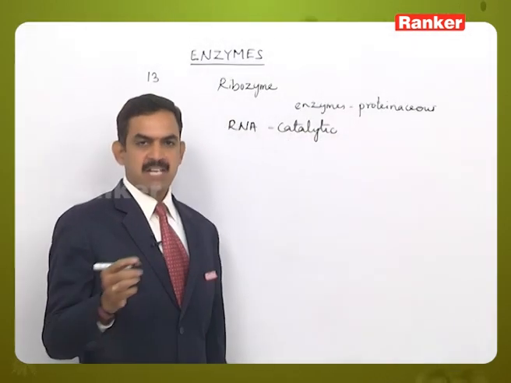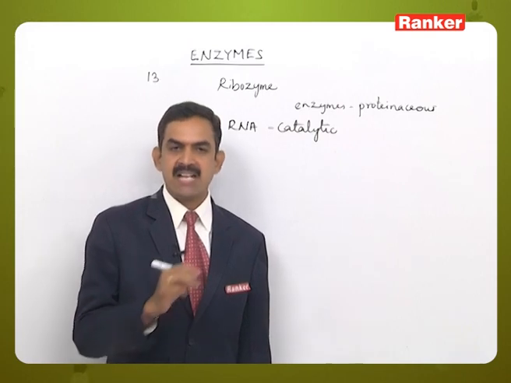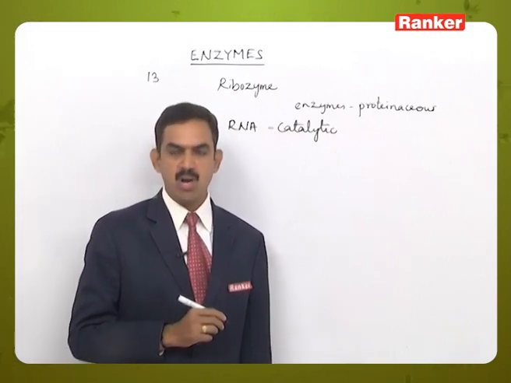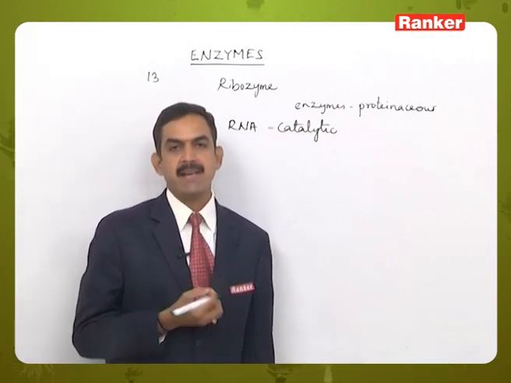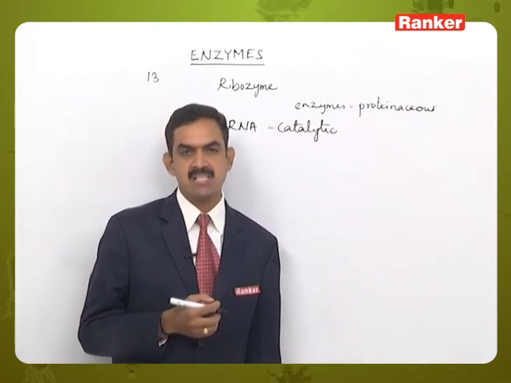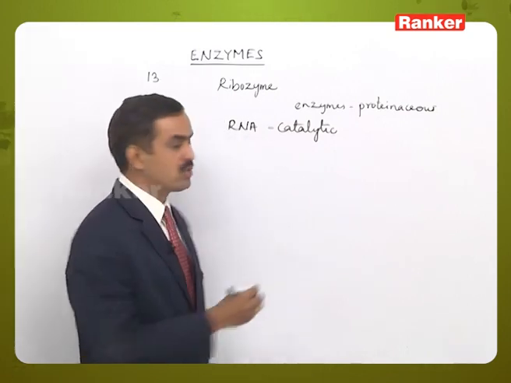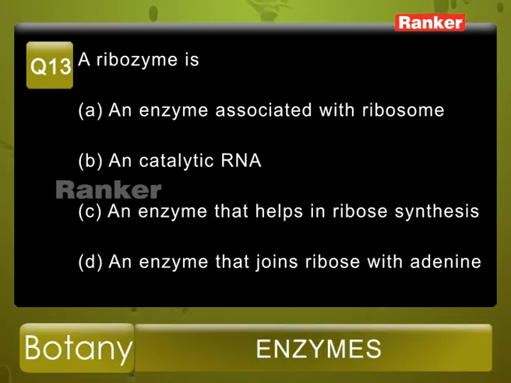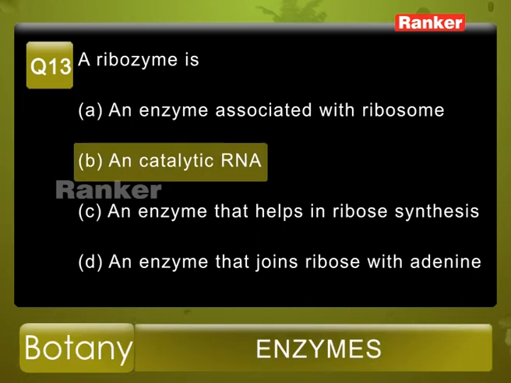So from the given options we can say that ribosome is a catalytic RNA molecule, that is, which is helping in the catalysis of the reactions like that of the other enzymes. So from the given options, option B is the correct answer.